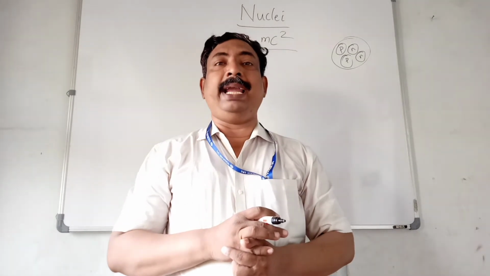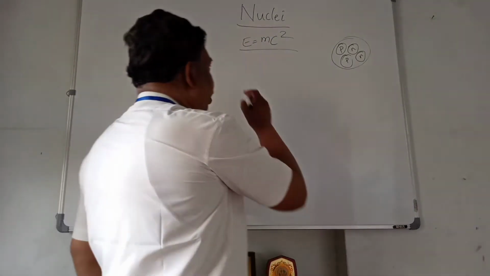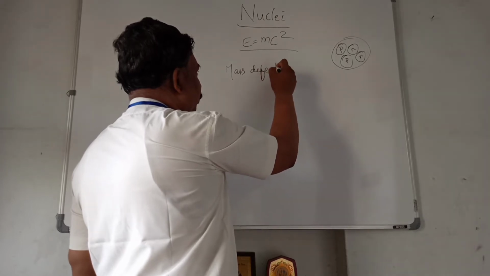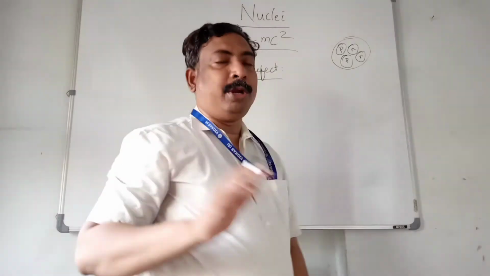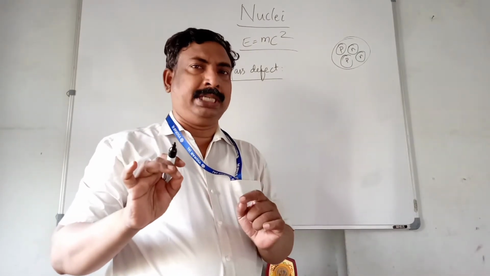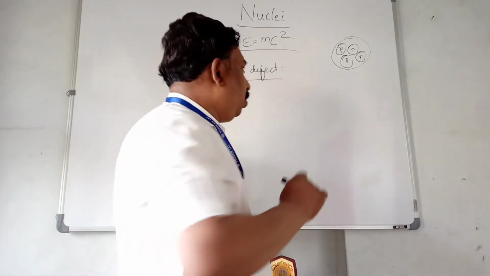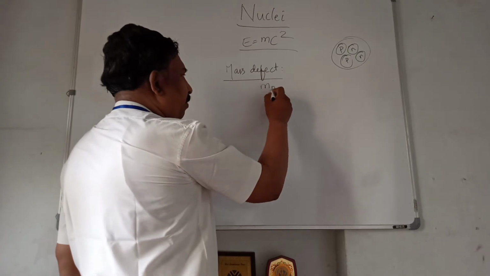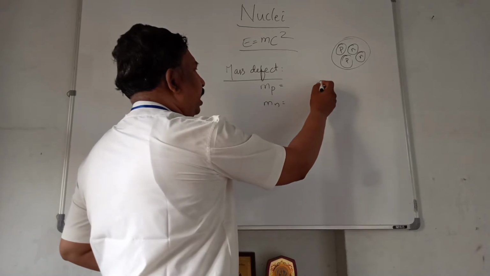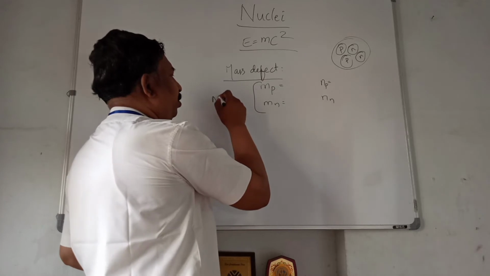How we can find E is equal to mc square and how we use this is, first of all, we need to calculate the mass defect. I am not going to any numerical values or numerical example. It's a very simple question. The theoretical and numerical data will be given in the question. So first of all we need to identify the mass of the proton, the mass of the neutron, and how many protons and how many neutrons are there in that particular nucleus.